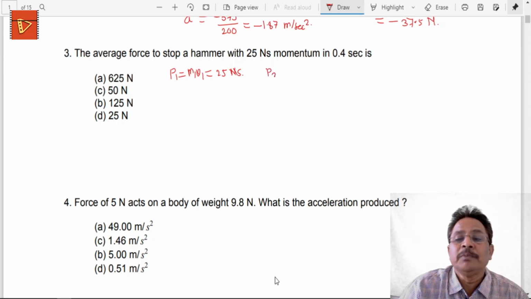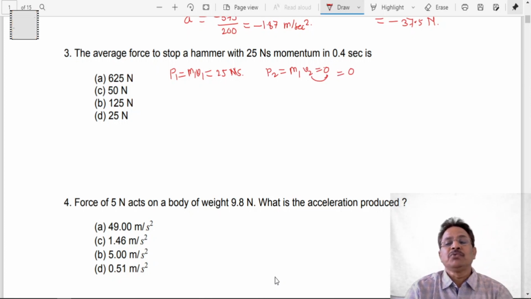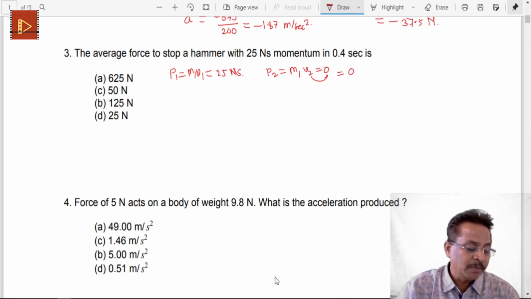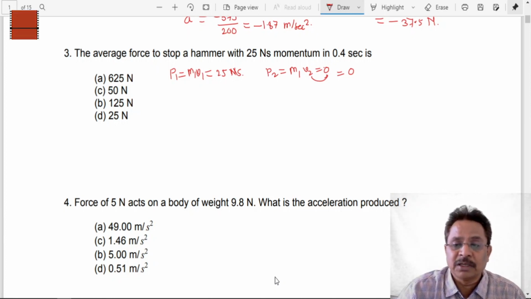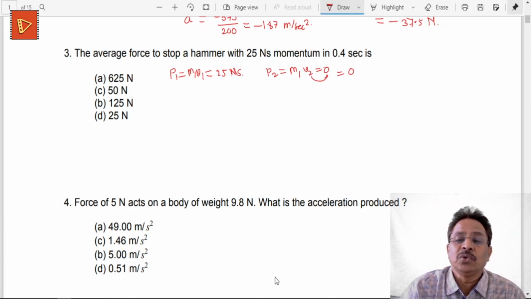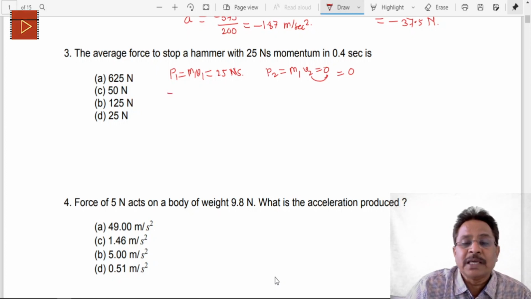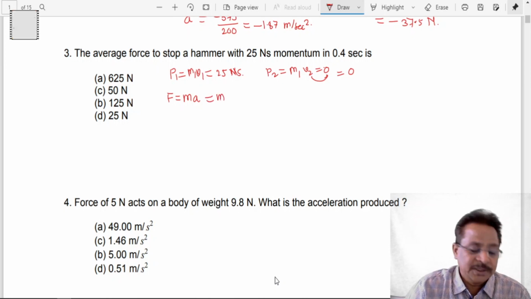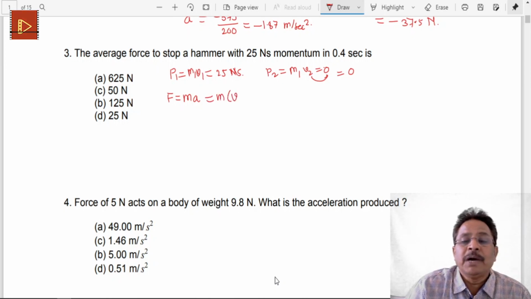And final momentum p2 is equal to, now m1 will be there, but this v2 will be simply equal to 0. This v2 is 0, therefore this p2 must be equal to 0. So that object is to be completely stopped because of this velocity, and therefore the momentum is to be made equal to 0. Now in this case we can again use the same expression, F is equal to mass into acceleration, which is given by mass into v2 minus v1.